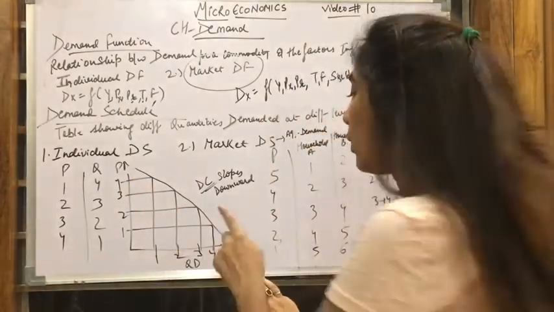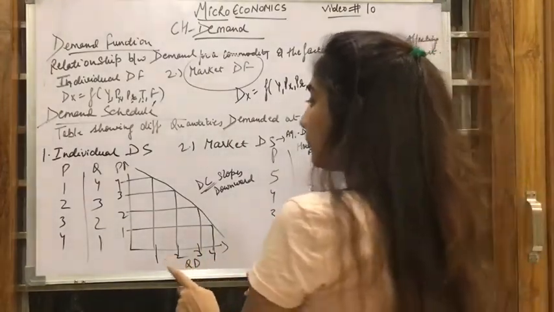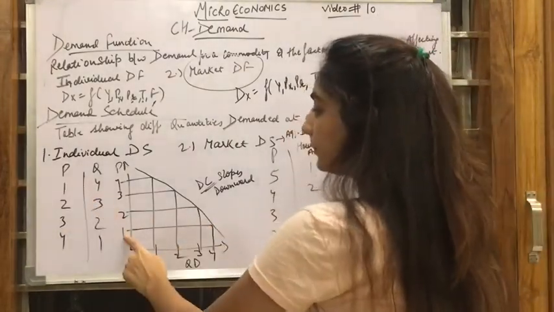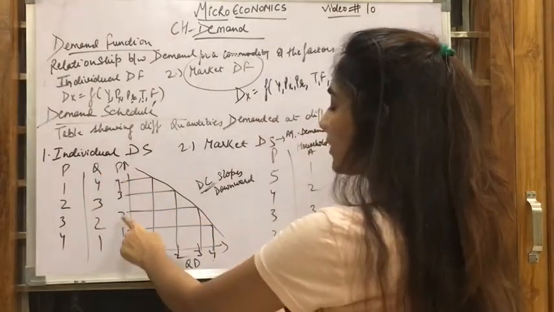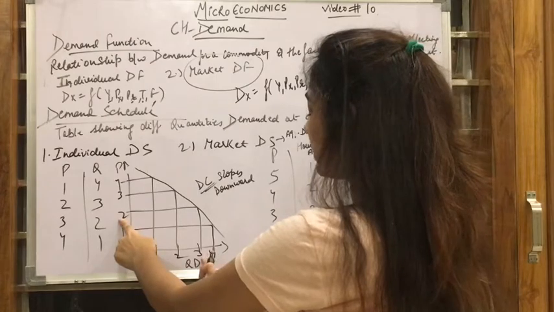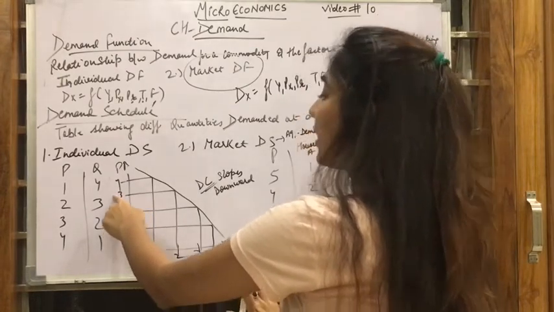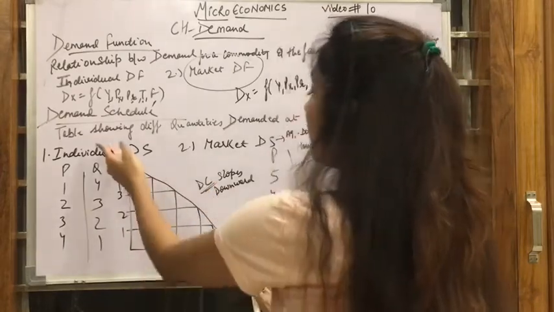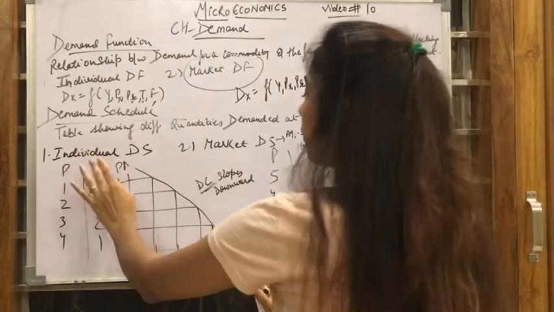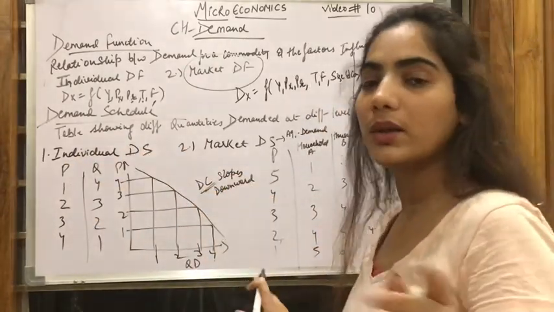X-axis will be the quantity demanded, Y-axis will be the prices. Now, if the price is 1, the quantity demanded will be 4. Price rises to 2, the demand decreases to 3. If price rises to 3, demand decreases to 2. If price rises to 4, demand decreases to 1. And then we get an inverse relation between price and quantity. That means the demand curve slopes downward. There is an inverse relation between the two.